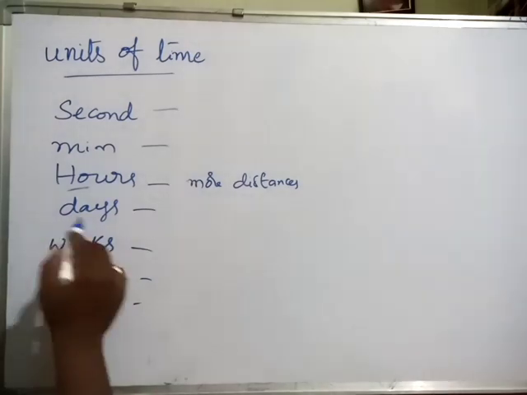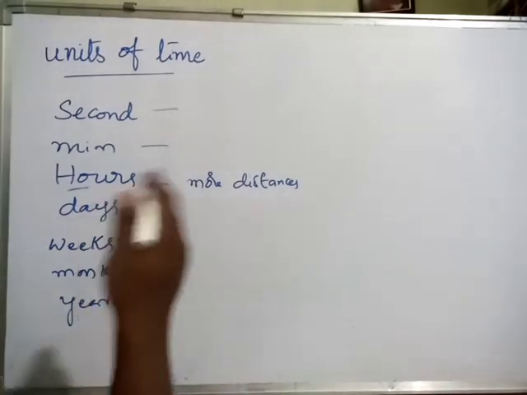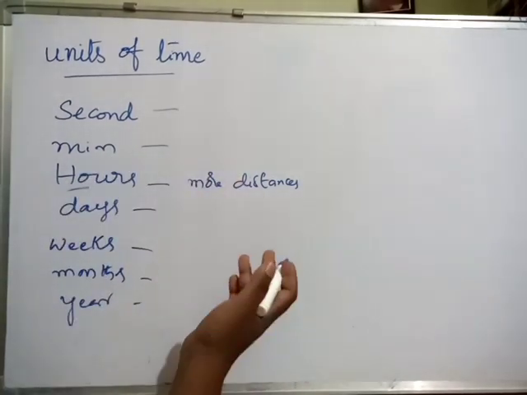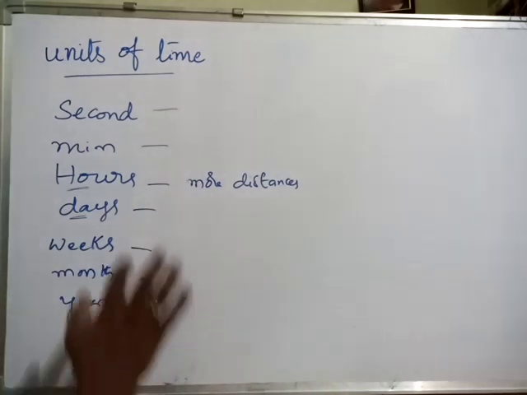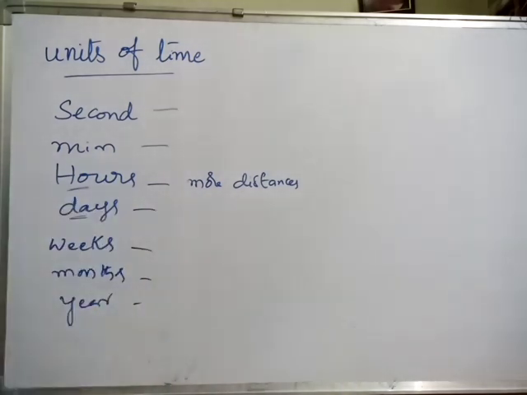And days: today Monday, tomorrow Tuesday, that is one day. What can we measure in days? Sunrise to next sunrise, or sunset to next sunset. That type of events we can measure in terms of days.